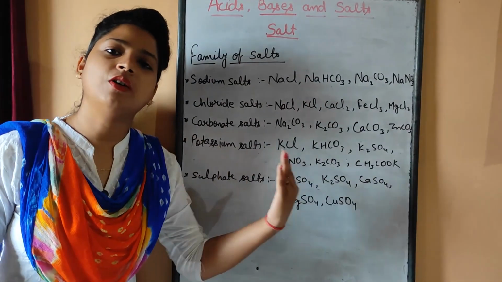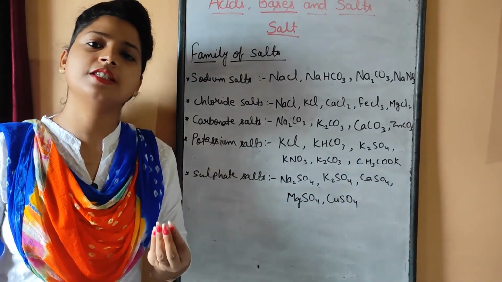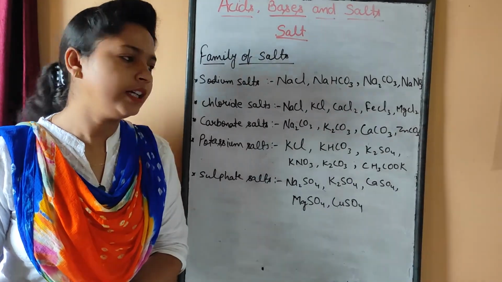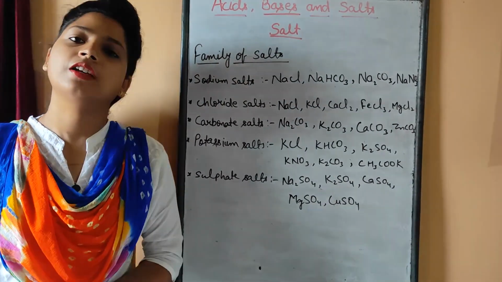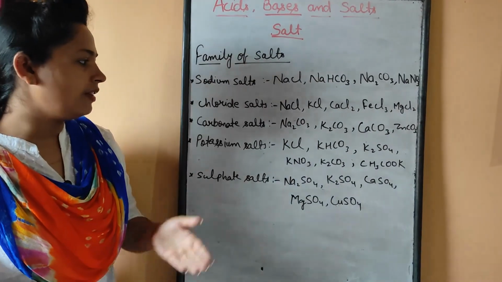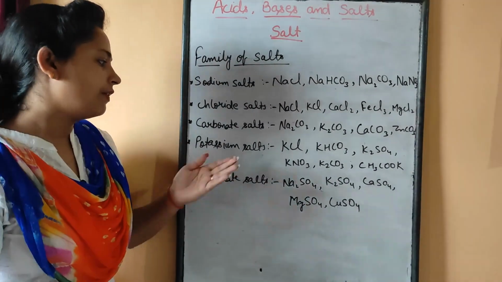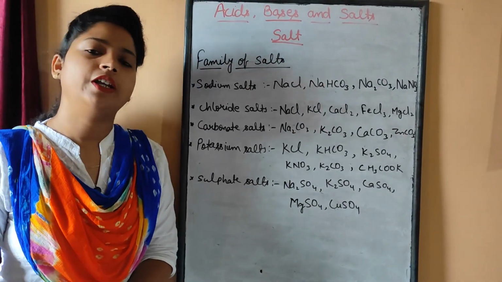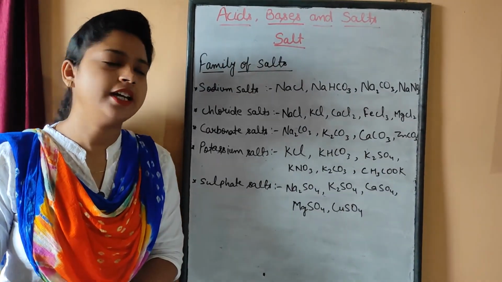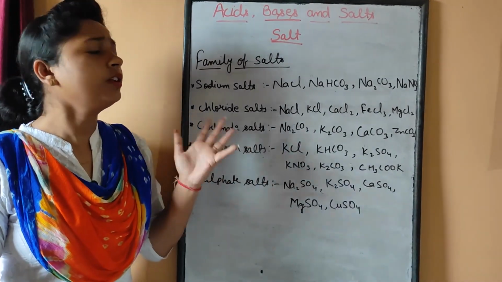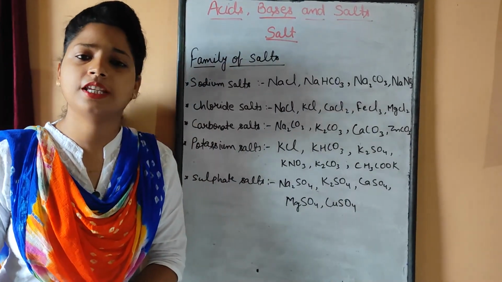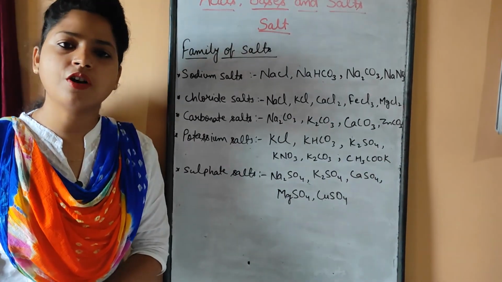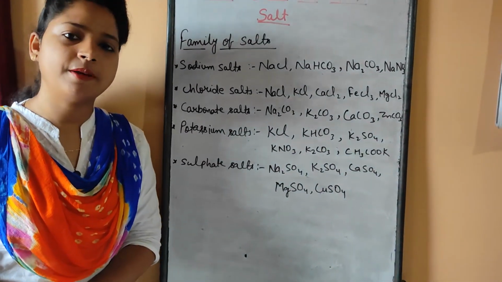What is common in all these salts? The chloride ion. So on the basis of the chloride anion, we named this family chloride salts. Similarly, we have carbonates, potassium salts, and sulfate salts. So if anyone asks how you decide the name of the family of a salt, you can say, on the basis of the common ion present in different salts.